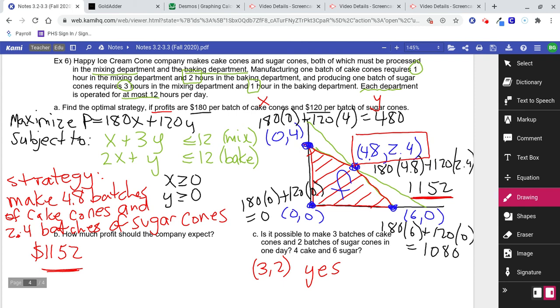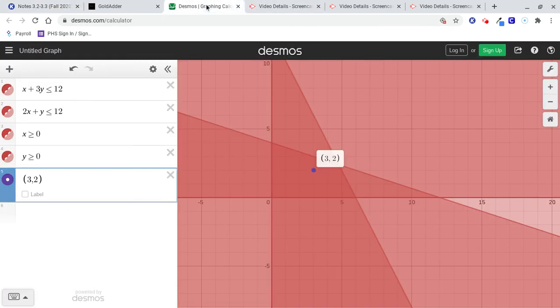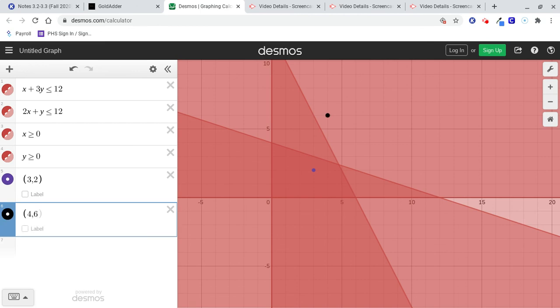But then they also ask if it's possible to make 4 cake and 6 sugar. So 4 and 6. Let's check it out. Aha, check it out. 4, 6 is not inside the feasible region. Basically, that means it's not going to fit inside these inequalities. It doesn't work.